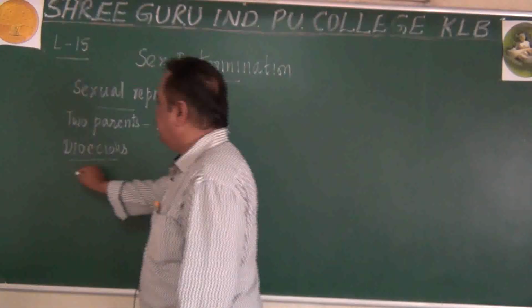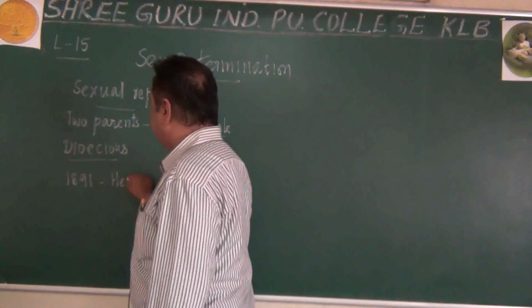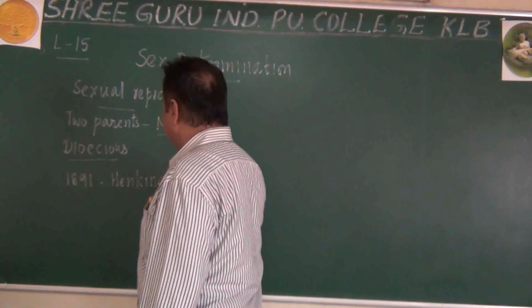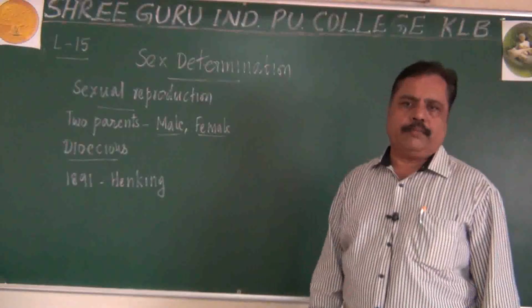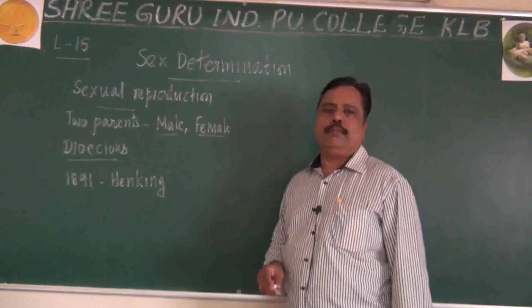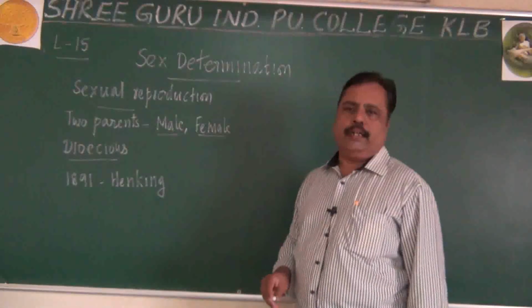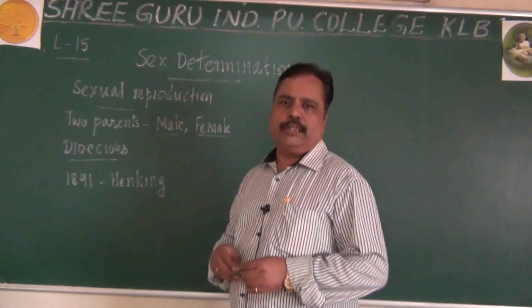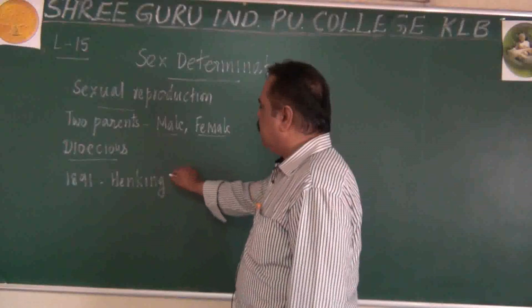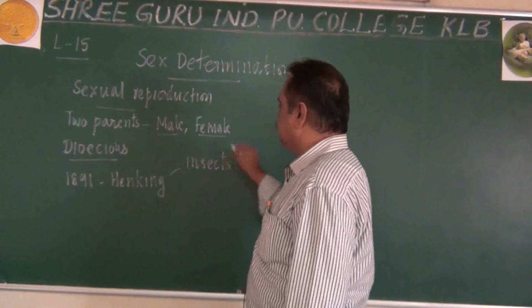In 1891, one scientist called Henking did some pioneering work in the study of sex determination. The mechanism of sex determination was first studied by Henking in 1891, before the rediscovery of Mendelism itself. Henking studied some insects.